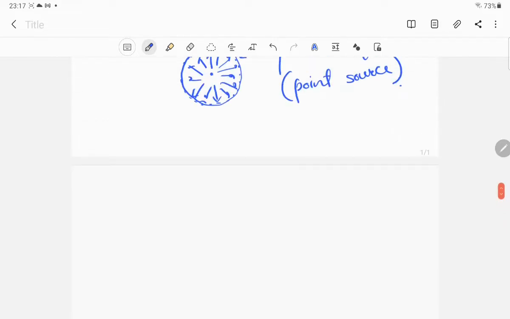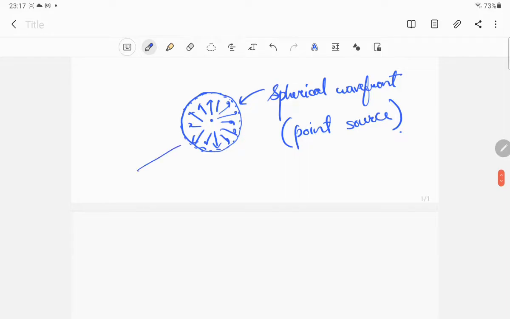Next thing is, if you want to have a plane wavefront, consider this. If you are a distant observer, your field of view will be limited to this section only. So this area will appear to you like a plane. It is not going to be a circle or a sphere for you, it is going to be